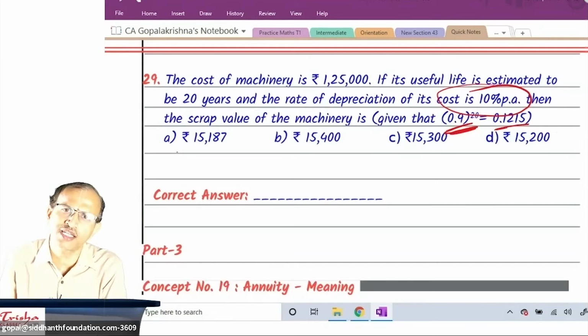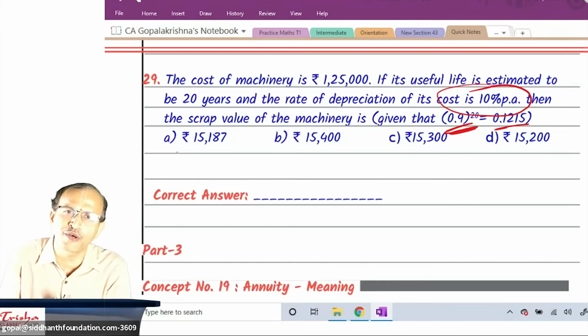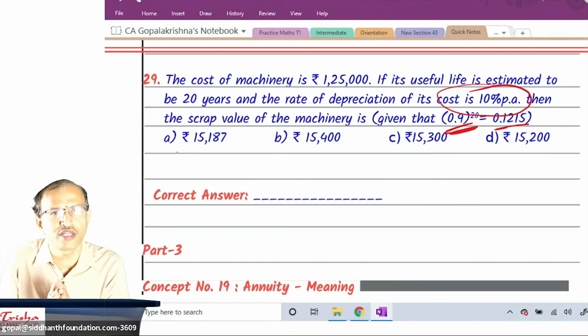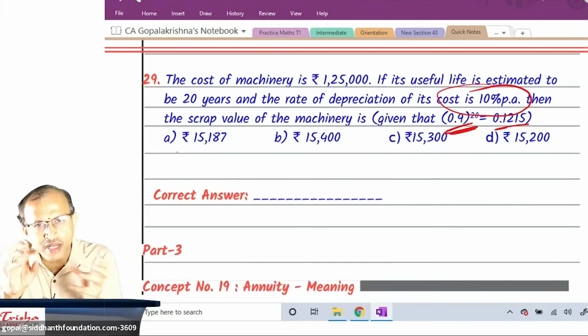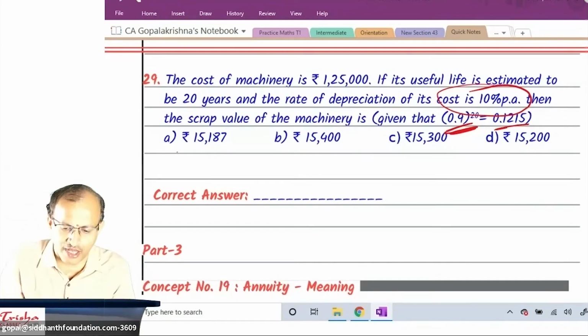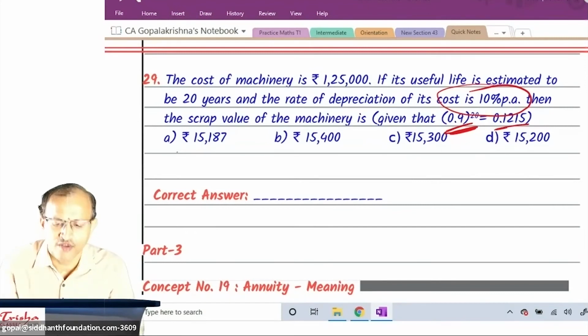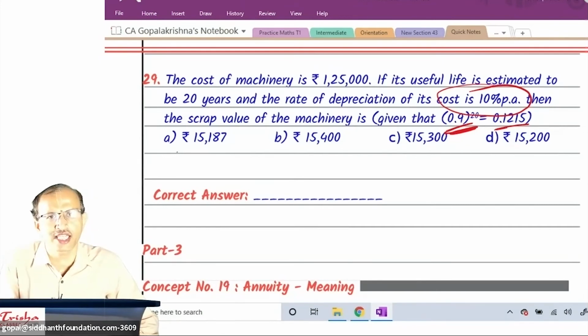How do you decide today? You are not an astrologer to decide what the scrap value will be. What you should do is, you work out after its lifetime. You get the book value, no? Assume at that price you will get the scrap value. Is that clear to everyone? Finally, after its lifetime, whatever the book value you get, you take it as scrap value.